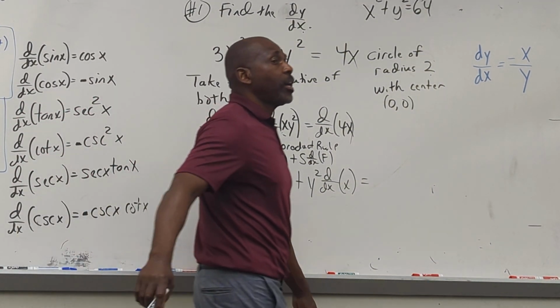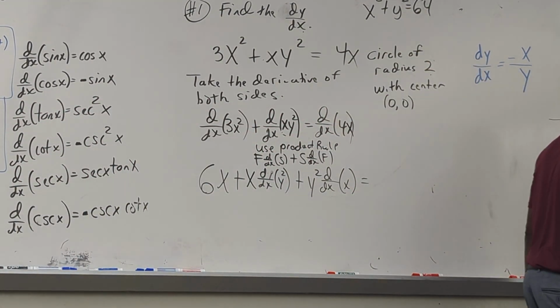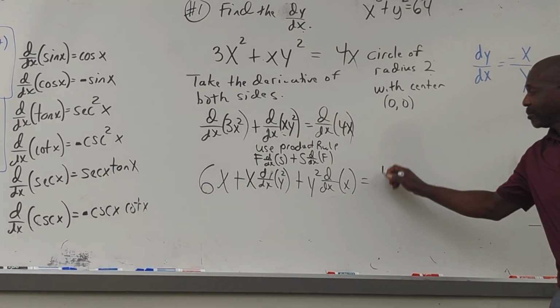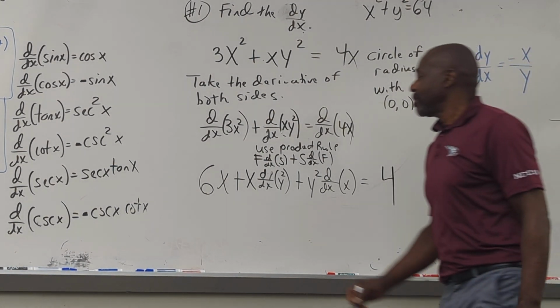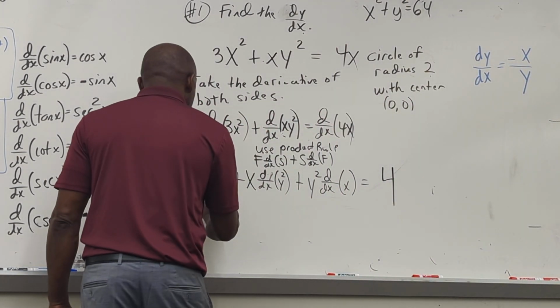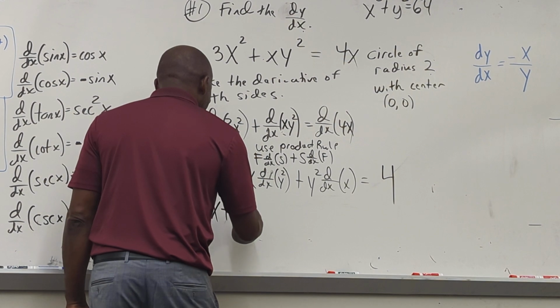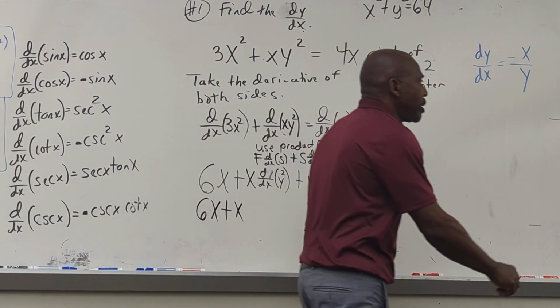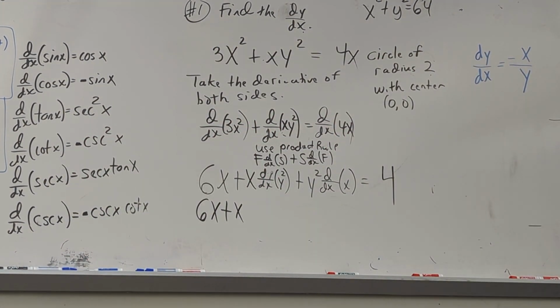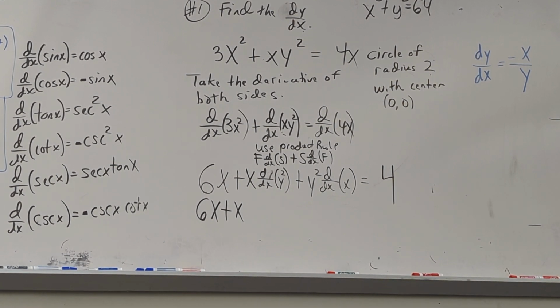And what's the derivative of 4x? 4. So now I have 6x plus x times the derivative of y squared.